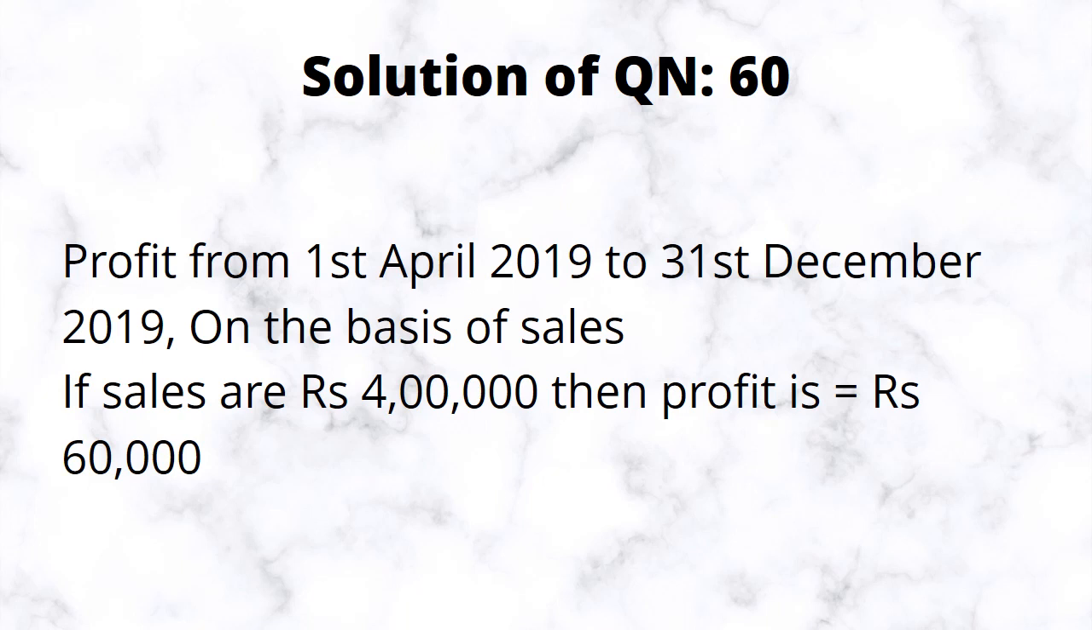It is now the solution of question number 60. Profit from 1st April 2019 to 31st December 2019 is on the basis of sales. It is written in a unitary method and it will be very much easier for you to understand. If sales are of rupees 4 lakh, then profit is rupees 60,000. Again listen, sales here are 4 lakh and your profits are 60,000.